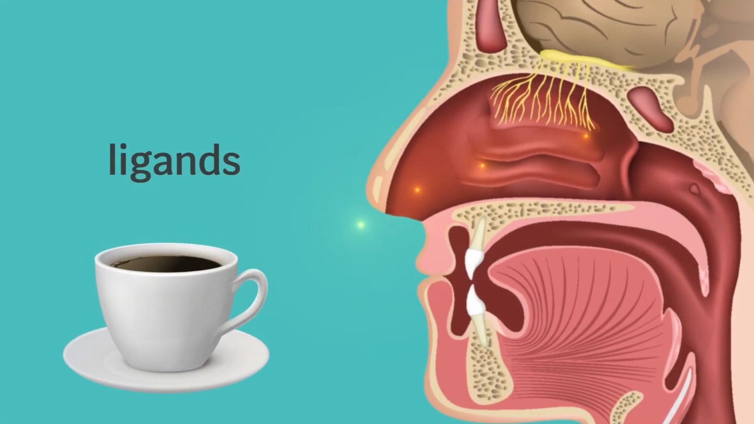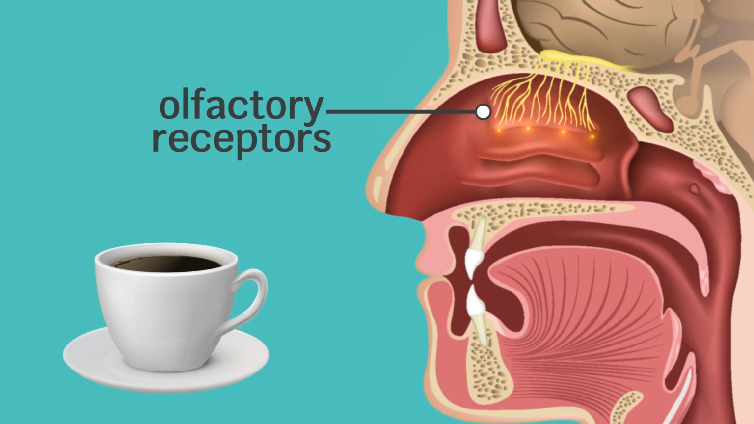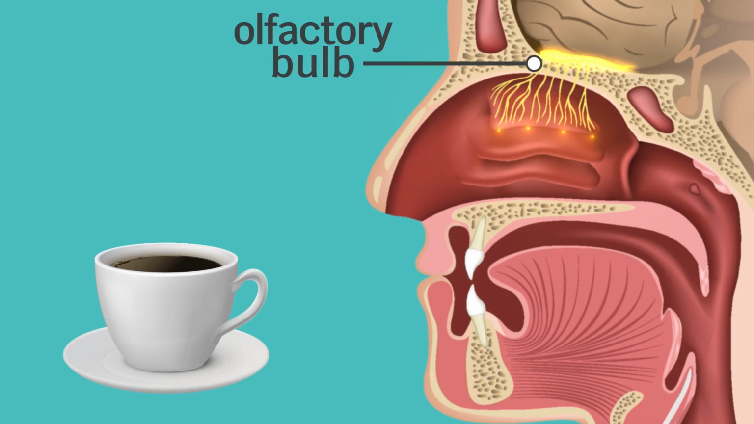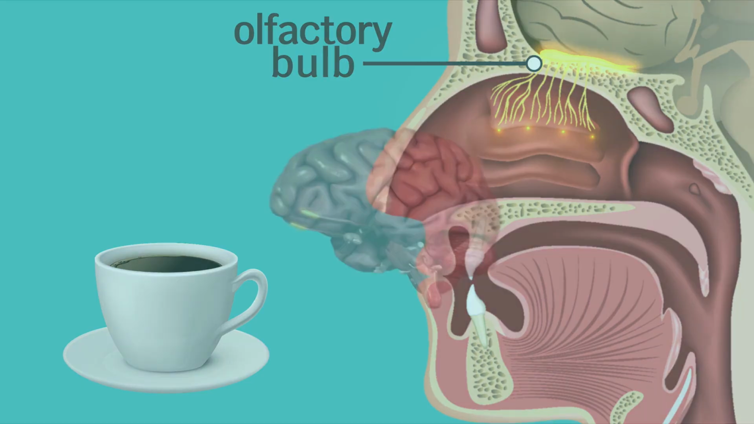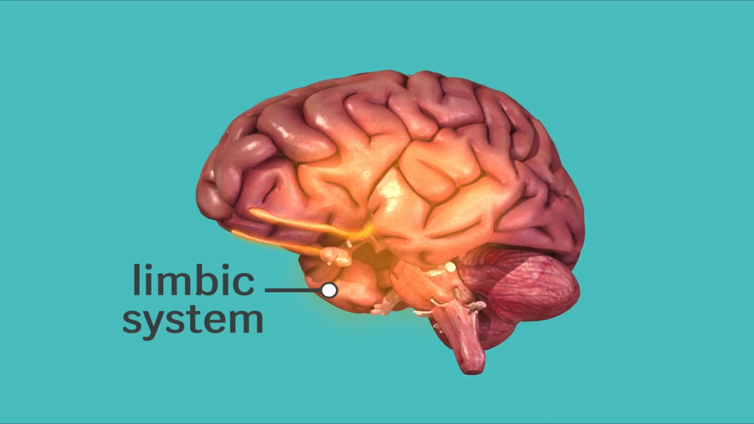In this segment, we will show you how your sense of smell works. Small molecules called ligands enter the nasal cavity through the nostrils. The ligands adhere to the olfactory mucosa, a membrane that lines the upper portion of the nasal cavity. Olfactory receptor nerves translate the chemical input into electrical signals which are collected at the olfactory bulb. The olfactory nerve then transmits the information deep into the brain's limbic system.